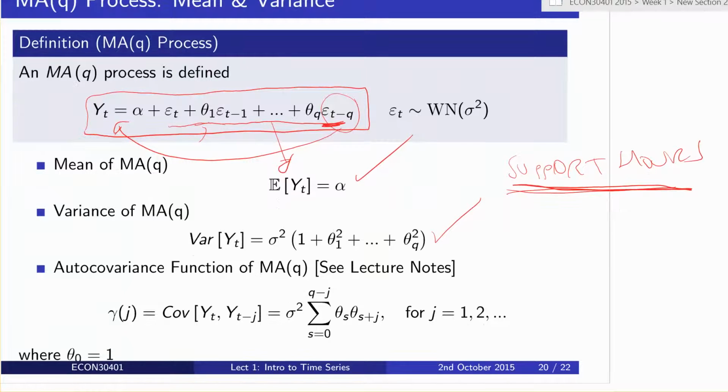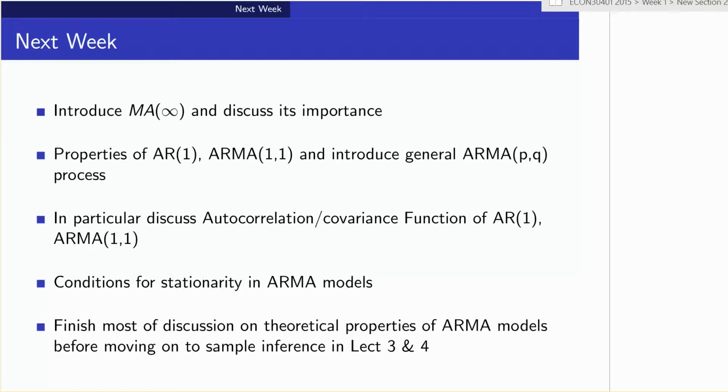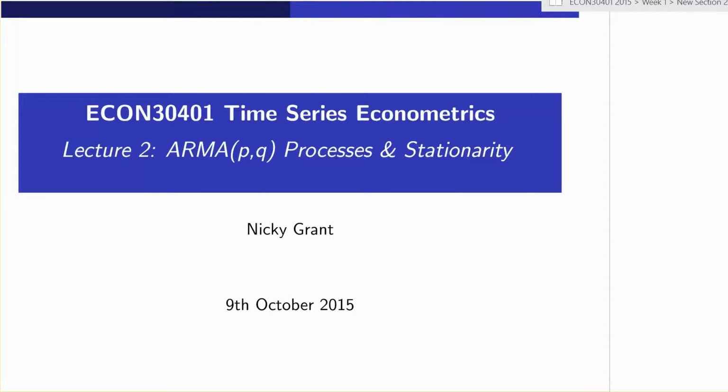And finally, the trickier part is to derive the covariance function. For any j, we can show that the covariance function looks like this, where we always set theta naught equal to 1. The lecture notes go through this in some detail. I've had a few people ask about this. I think it's best to go over this in the support hour on Friday, and if people still have questions, I can make another video clip about this. So we just quickly recapped how to derive the properties of an MA(1) and saw the properties of an MA(q) process, and we're going to go into that in more detail on Friday this week.